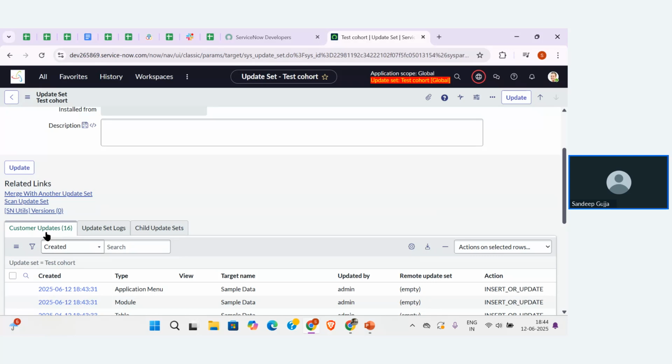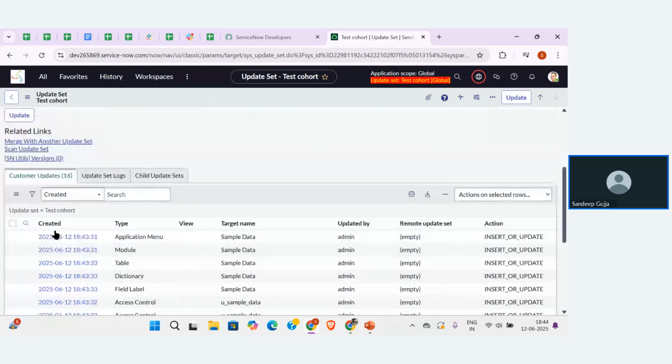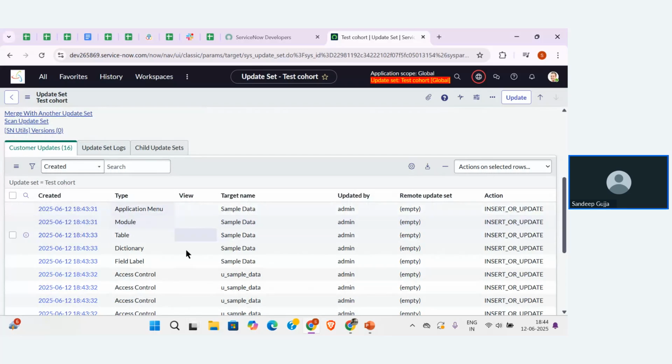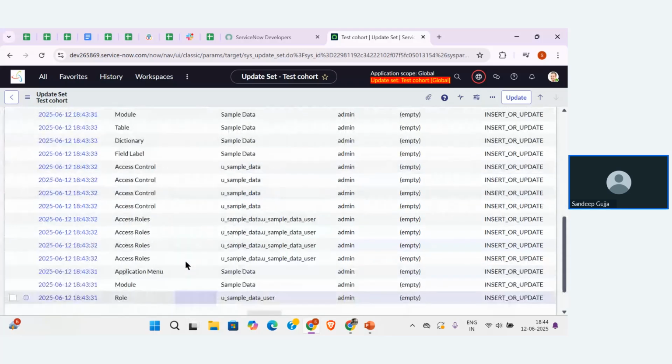Then you can see, guys, in the related links, we can see one related section named customer updates. Whatever configurations we are going to do in our instance, I told you that all will automatically be stored in the updates. You can see, right? There are 16 updates that are automatically stored in my update set.